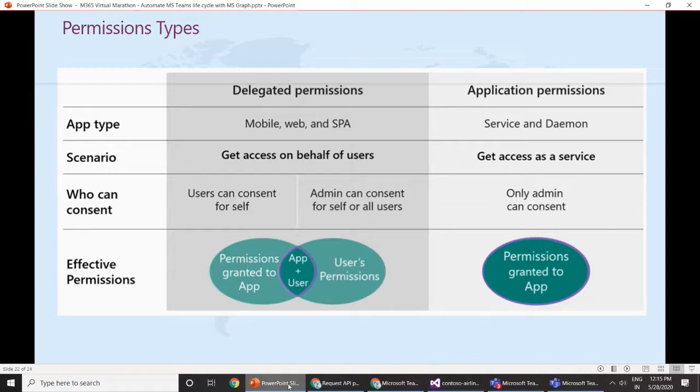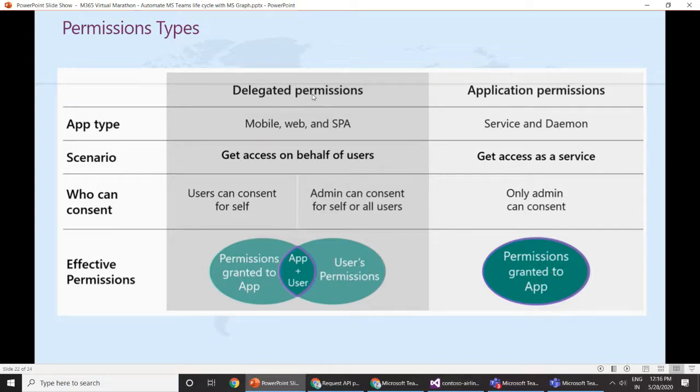So if you use the application permissions, what you are saying is give that application access to all groups, which is every group inside your entire tenant. So it is a little risky, and you should think twice before asking for the application permissions. It is important to note that admin consent is required for both the user delegated and application permissions. So whenever you are setting up application permissions, be very careful.